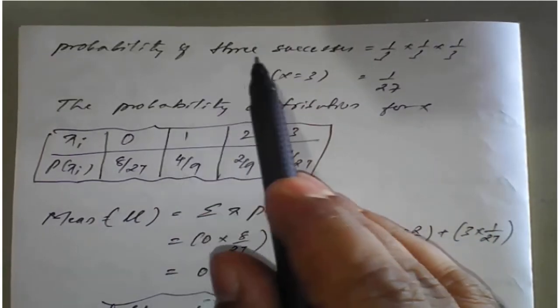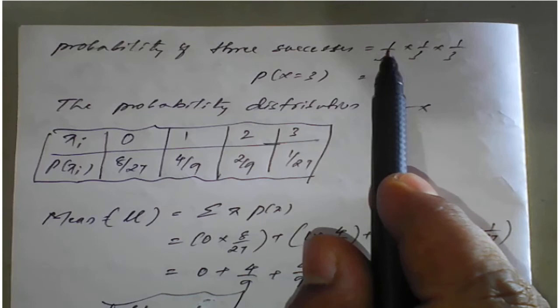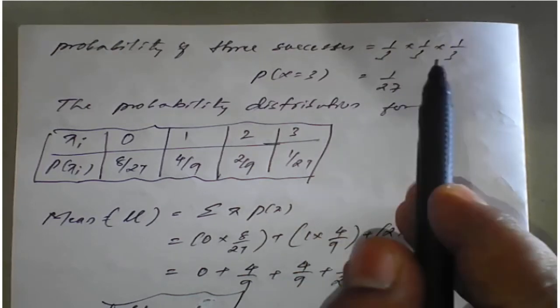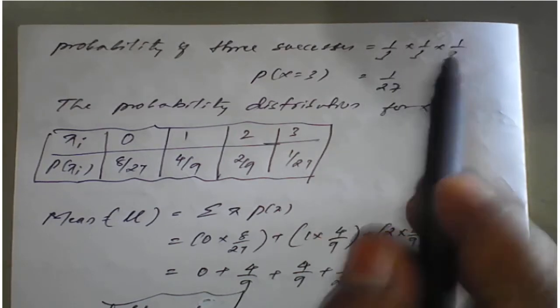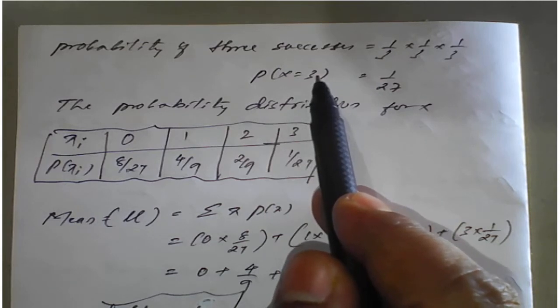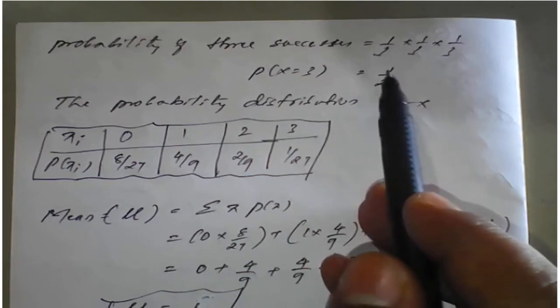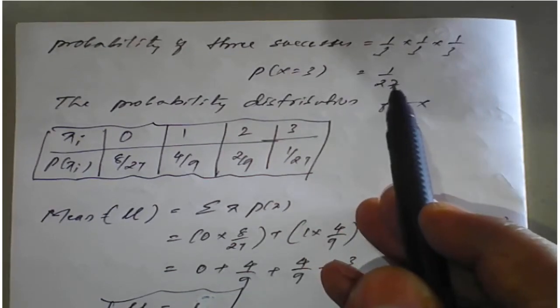Next, the probability of 3 successes. All 3 are successes, so 1 by 3, 1 by 3, 1 by 3. Why 1 by 3? We have seen that the probability of success is 1 by 3. That's why it is 1 by 3, 1 by 3, 1 by 3, which means here x is 3. It means all 3 faces have either 1 or 6, which is a success. So the result of 1 by 3 into 1 by 3 into 1 by 3 is 1 by 27.